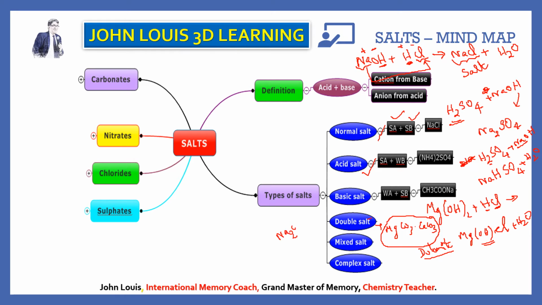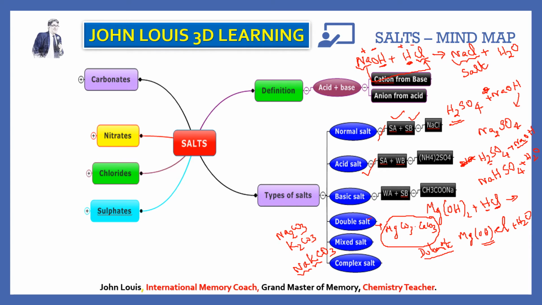We know what is sodium carbonate. We know what is potassium carbonate. This is sodium carbonate, a normal salt, and potassium carbonate is also a normal salt. What is mixed salt? Sodium potassium carbonate: 1 Na, 1 K, and then CO3. Here 2 basic radicals are there, sodium is there, potassium is also there. Therefore, this salt is known as mixed salt.